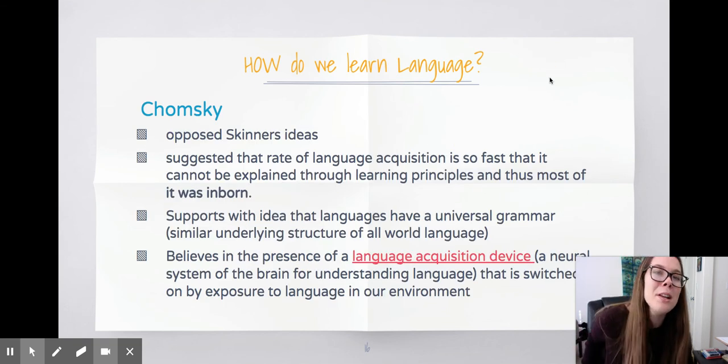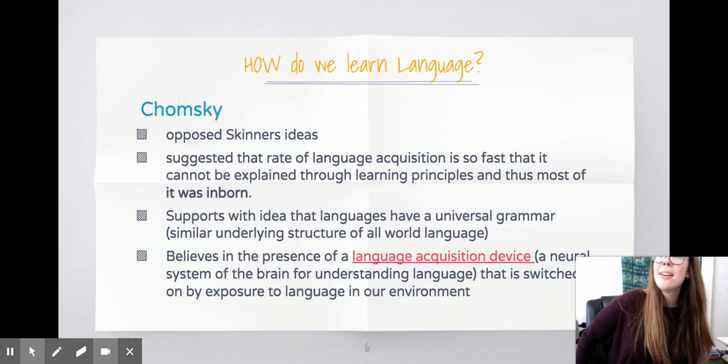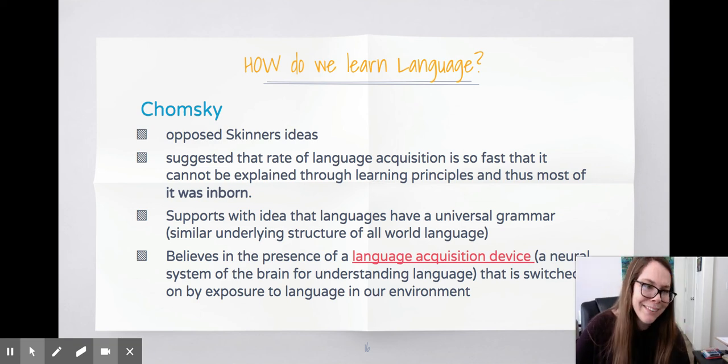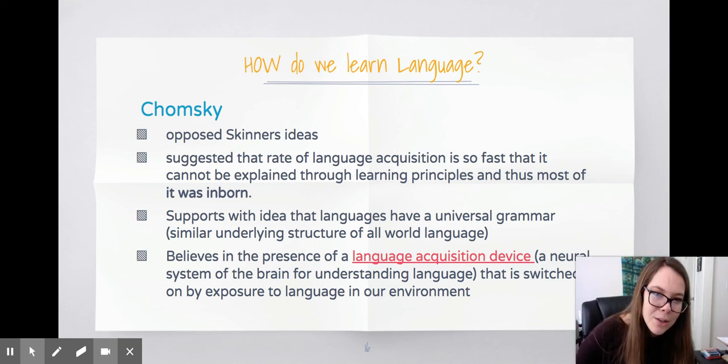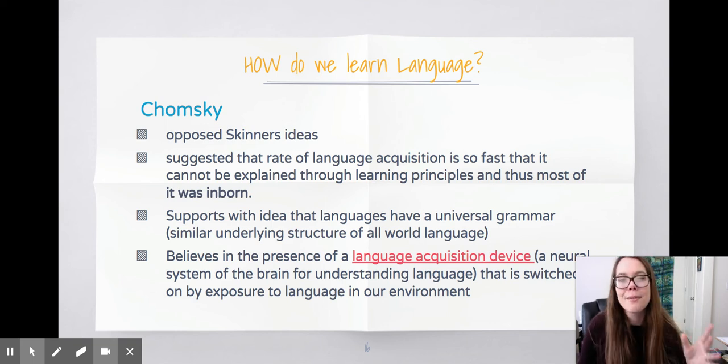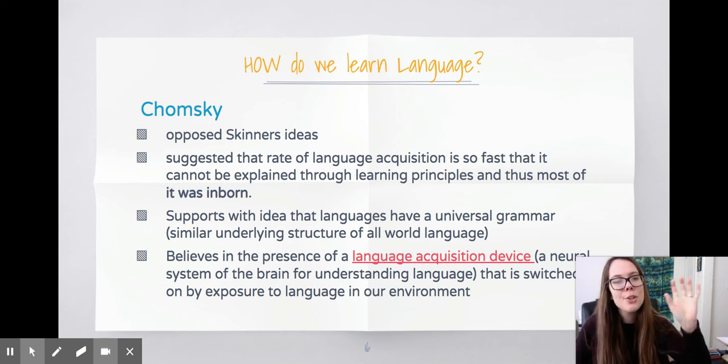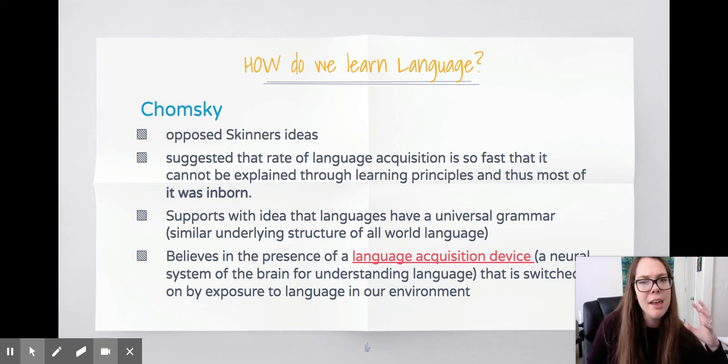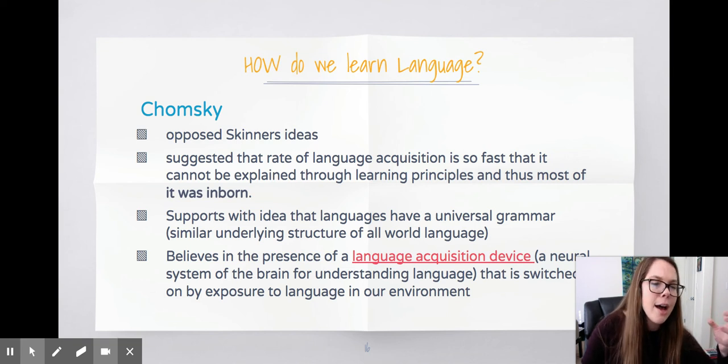And we do want to know Chomsky. So Noam Chomsky, you don't need to know his first name, but it's Noam. He doesn't really believe in Skinner's ideas. So we have Skinner's idea about language, and Chomsky has something that is called the LAD, which is the language acquisition device.